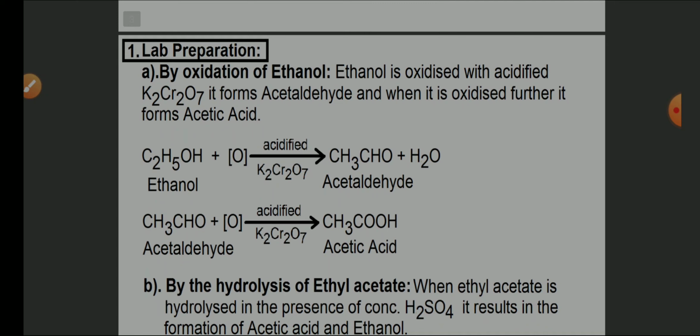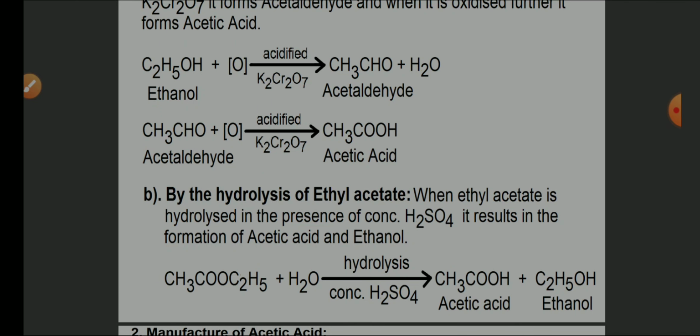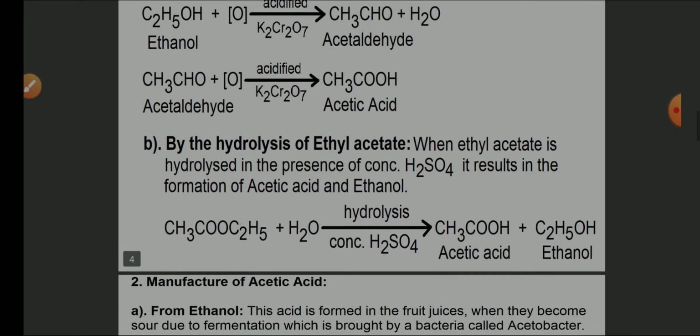Let us see the lab preparation. It is prepared from ethanol by the process of oxidation, and here we use a strong oxidizing agent, that is K2Cr2O7. K2Cr2O7 provides nascent oxygen which oxidizes ethanol to acetaldehyde and acetaldehyde to acetic acid. Acetic acid can also be prepared by hydrolysis of ethyl acetate. When ethyl acetate is hydrolyzed in the presence of concentrated H2SO4, it results in the formation of acetic acid and ethanol. This is what we have seen in the chemical properties of ethanol in the previous episodes.